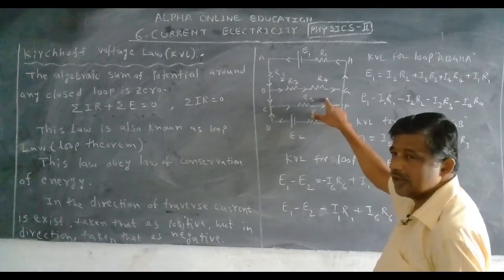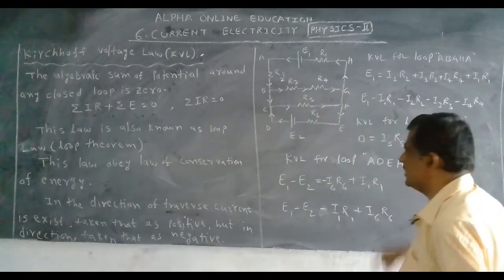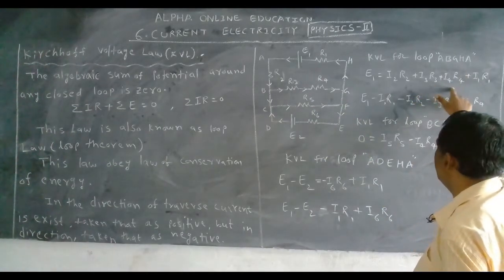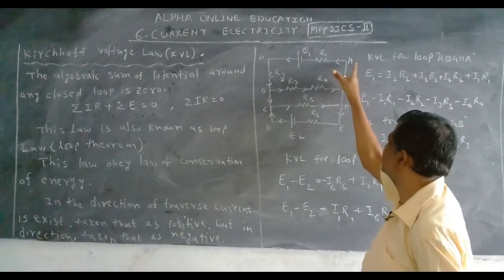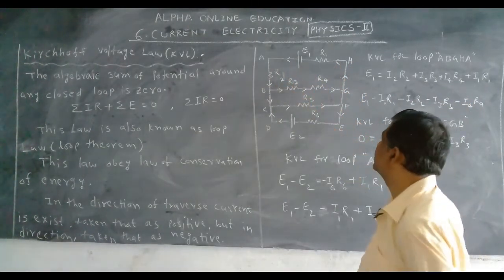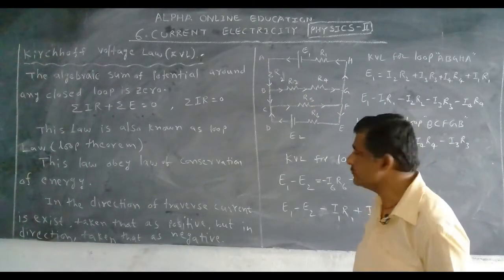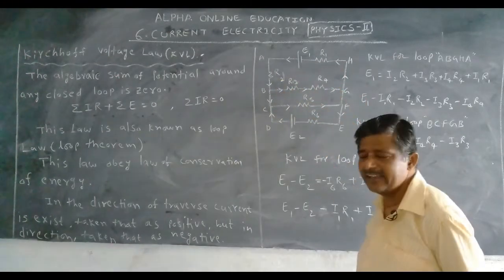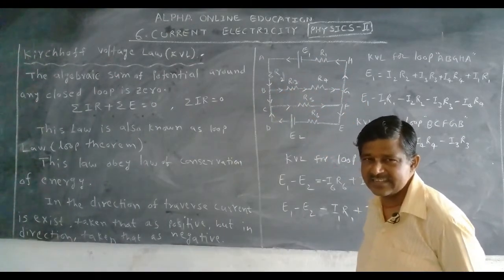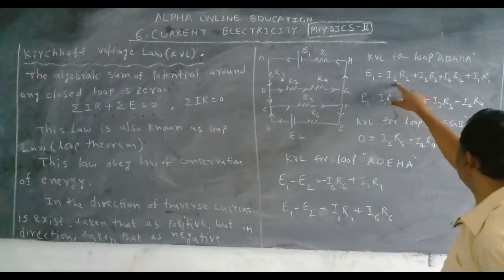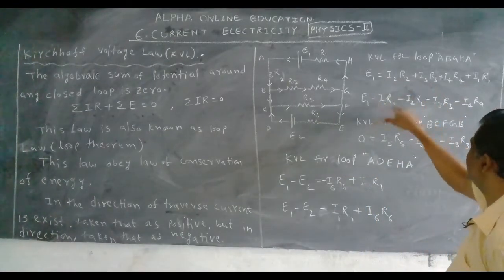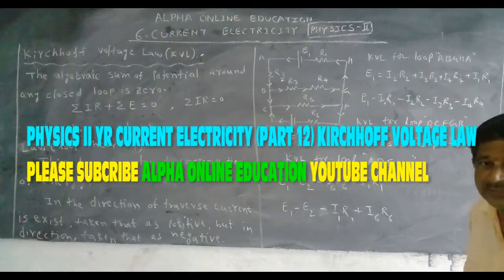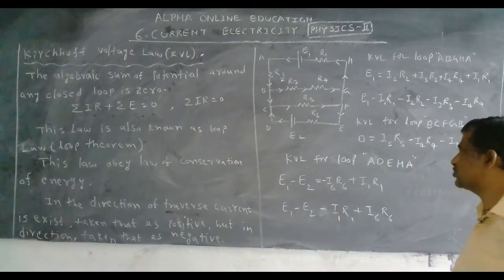R3 is there, R4 is there. In the same direction, the current is there. That's why I3 R3 plus I4 R4, and lastly H to A, I1 R1. Means in A, B, G, H, A, the current is in the direction of traverse. That's why all are taken positively. If you take the other side, it becomes negative. Okay. Next, we want to show the Kirchhoff voltage law for another mesh.